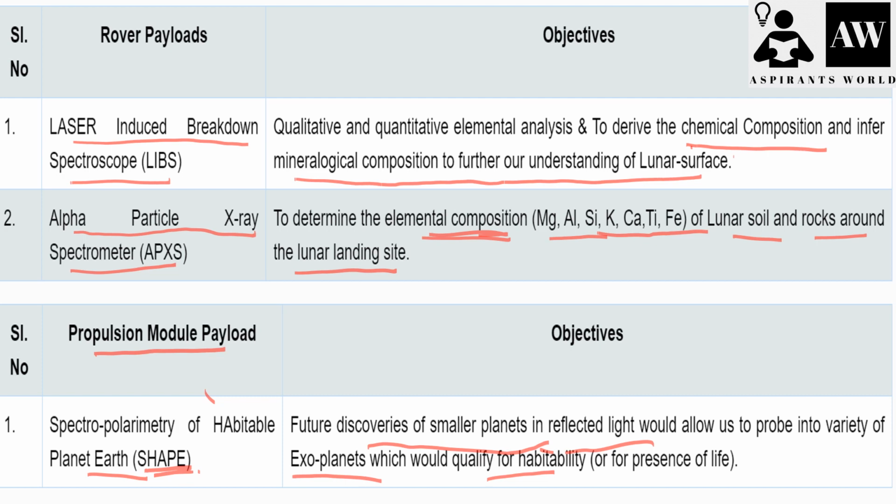So this is how the Chandrayaan 3 mission works, and the importance of the lander payloads, the rover payloads, and the propulsion module payload, and why it is important to have the separation of the lander and the propulsion module to rectify the mistake of the Chandrayaan 2 mission.